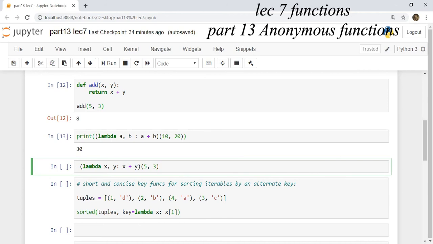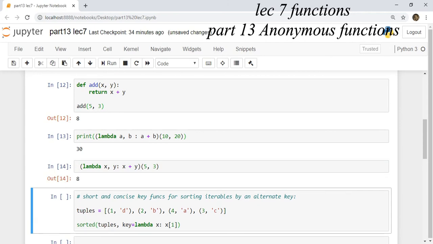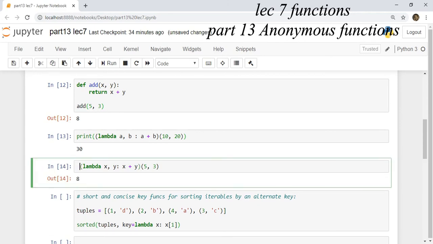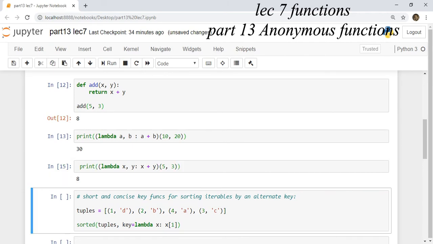Or you can use the print statement also. That is the same. Output will be 8. You write print here and enclose this lambda function created using the lambda keyword. This is the same. We are printing the value 8.